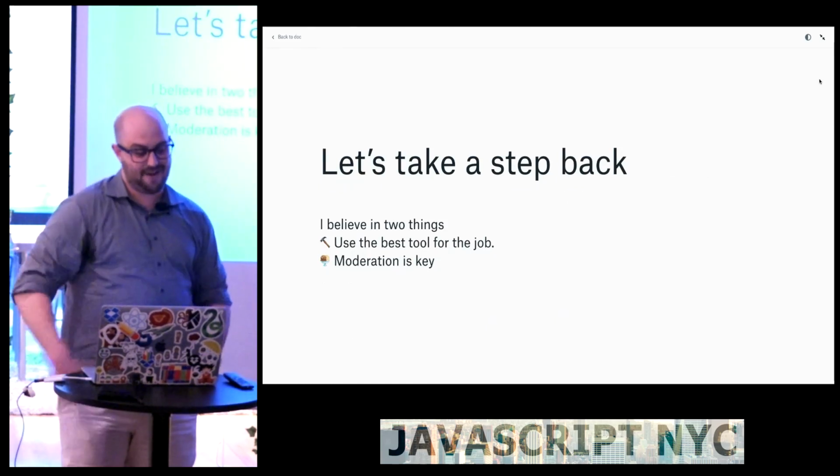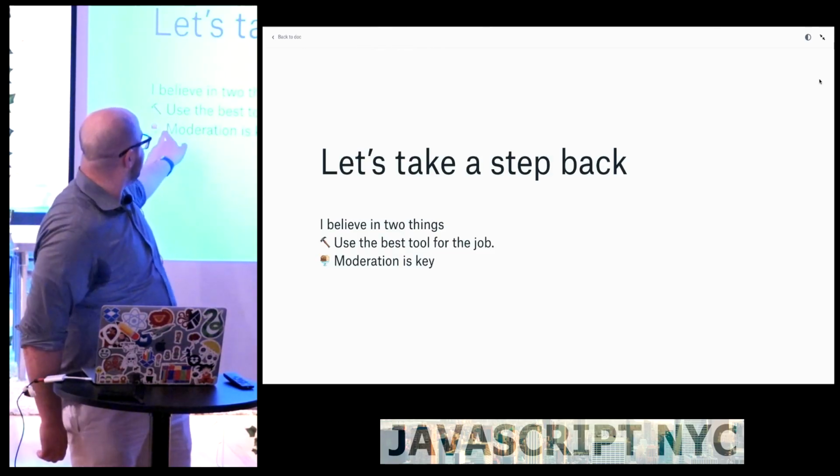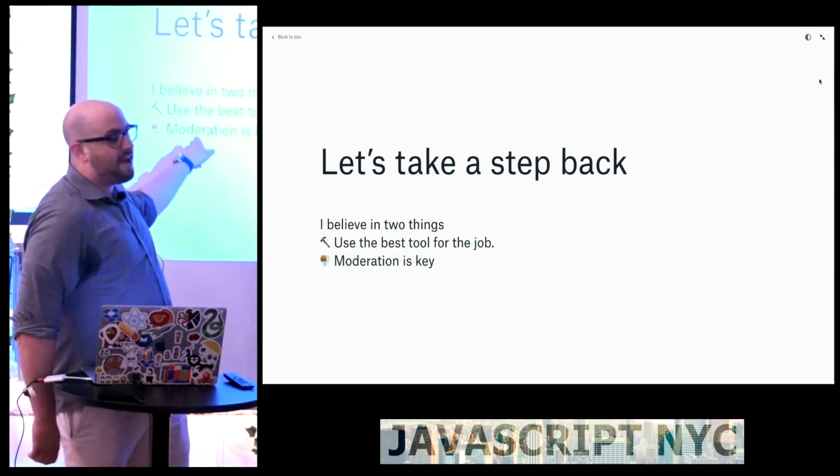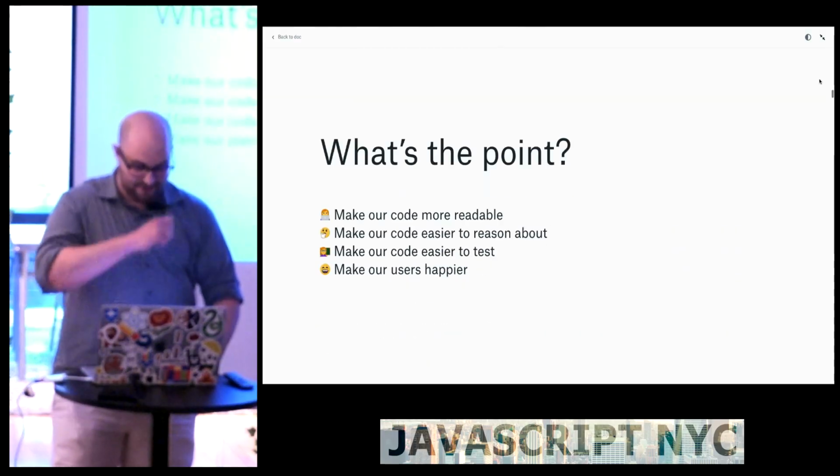So we're going to take a step back now. I believe in two things. One, that you should use the best tool for the job. And two, much like this ice cream emoji that you can't all see, moderation is key. So we're going to shake it off. I promised more Taylor. And we're going to move on.